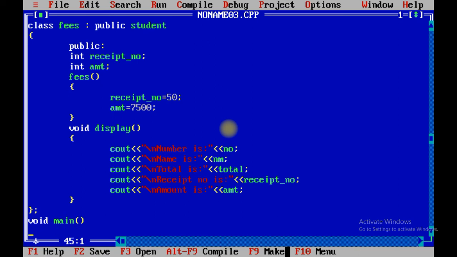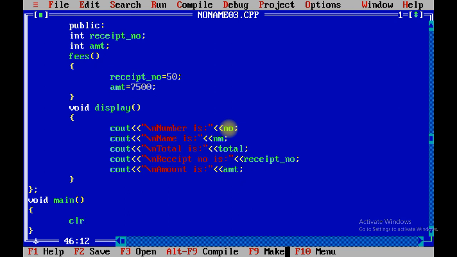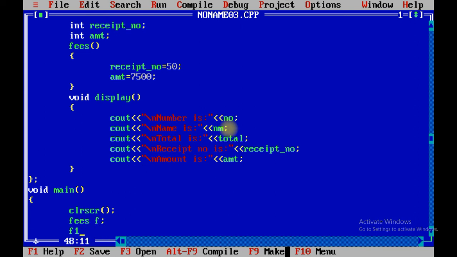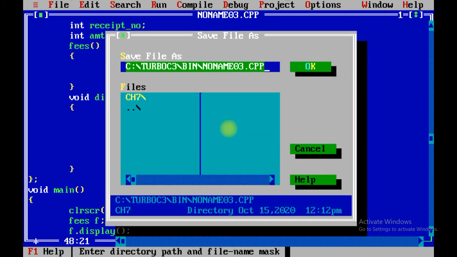So void main, clrscr and getch, create an object of the fees class f and f dot display. Let us save the program first.